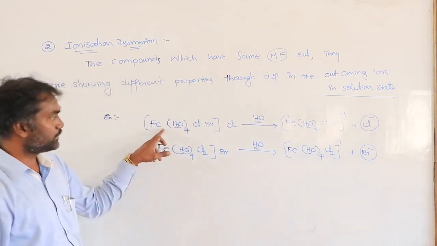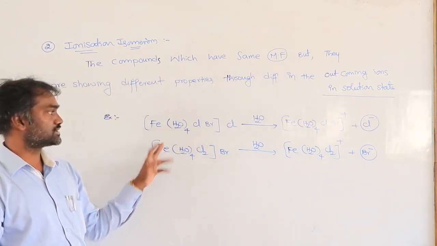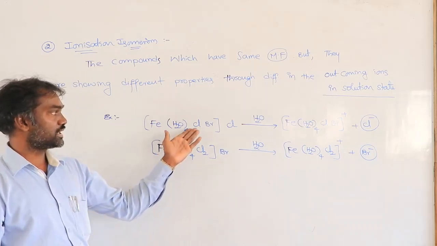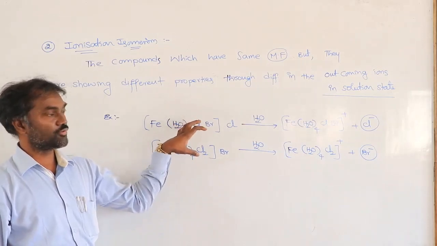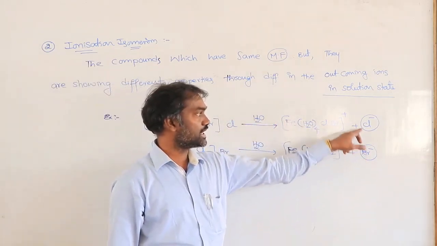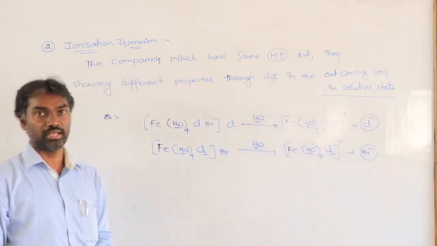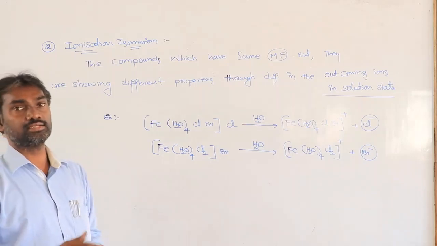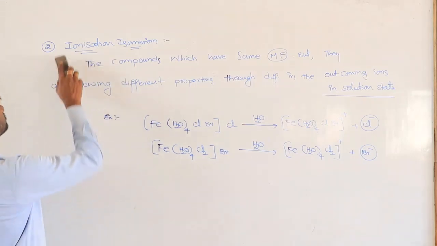See, this complex formula is the same: iron, water 4, here 2 chlorines, 1 bromine. Molecular formula same. If you put it into water, outcoming ions are different. So that's why it is called ionization isomerism. If any negative ligands are there, directly you can tell it is ionization isomerism.